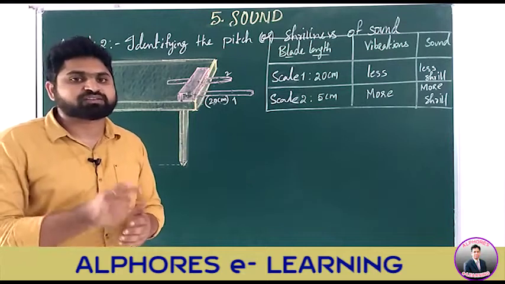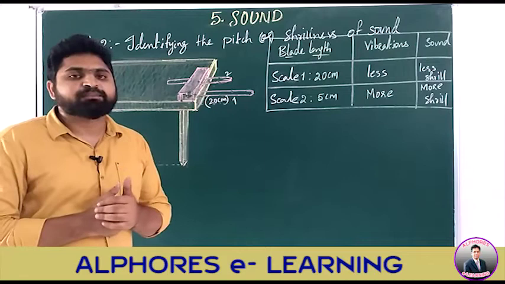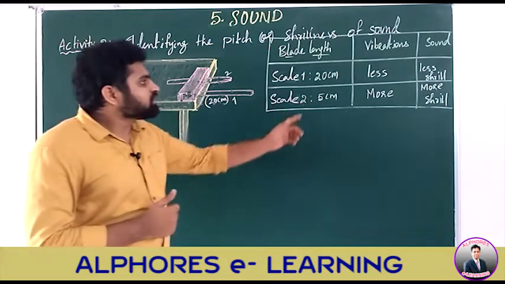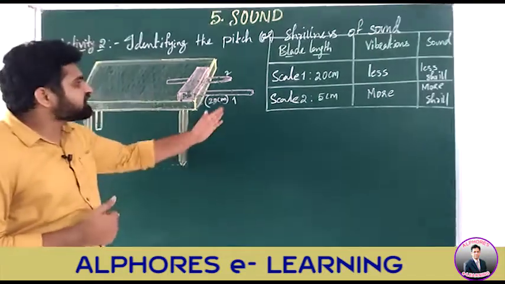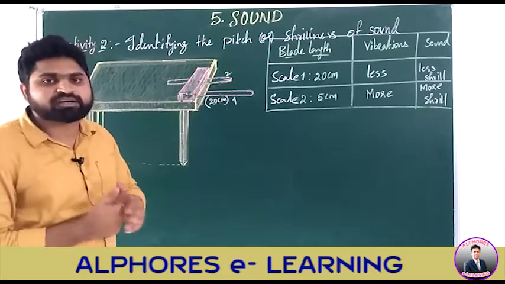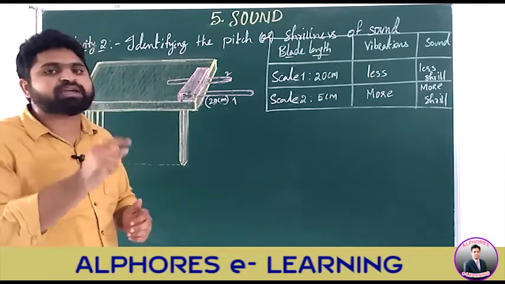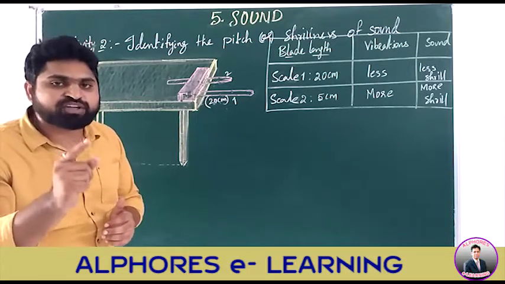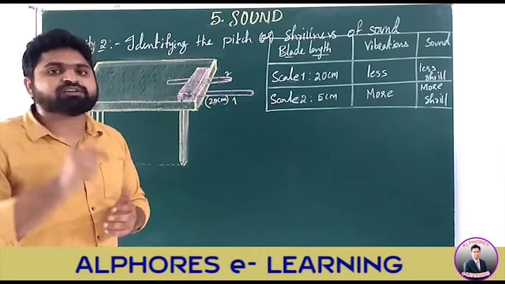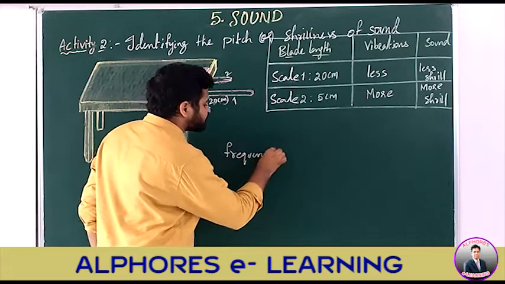The number of vibrations made by the body in 1 second is called frequency. This is another important characteristic.